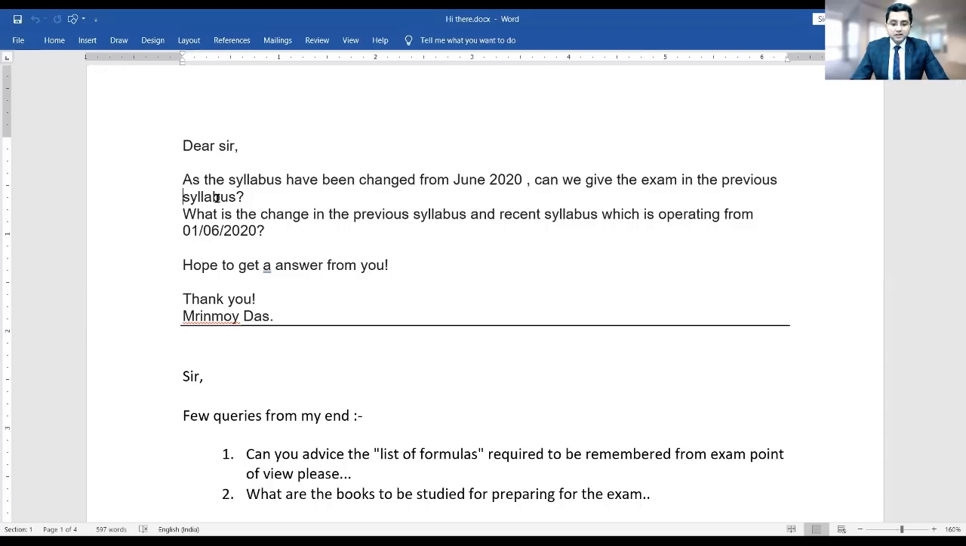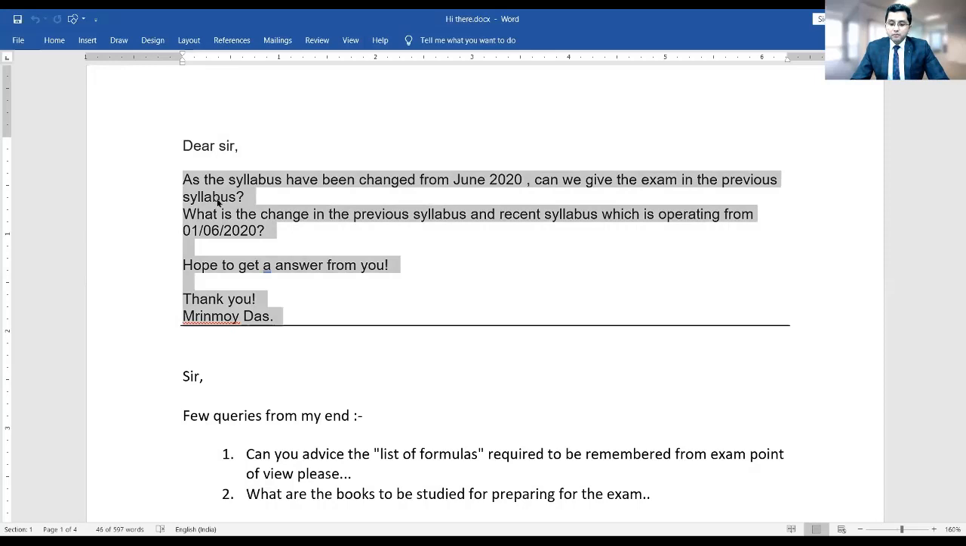Mrinmoy Das sir has asked me, as the syllabus has changed from June 2020, can we give examination in the previous syllabus? No, sir. As the syllabus has been changed, you need to appear in the examination with new syllabus only. What is the change in the previous syllabus and recent syllabus, which is opening from 1st of June 2020?